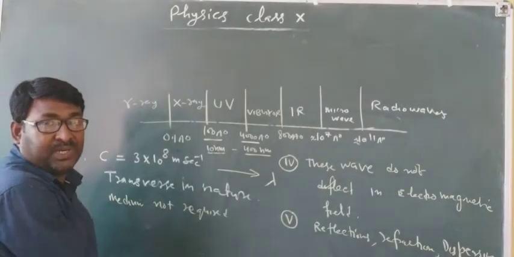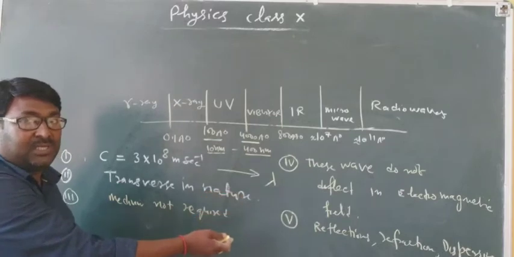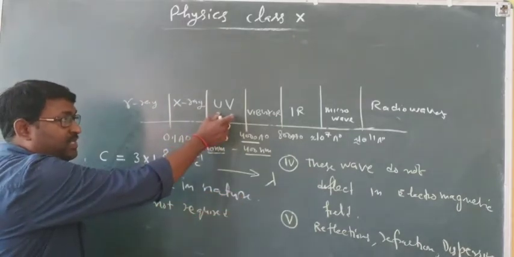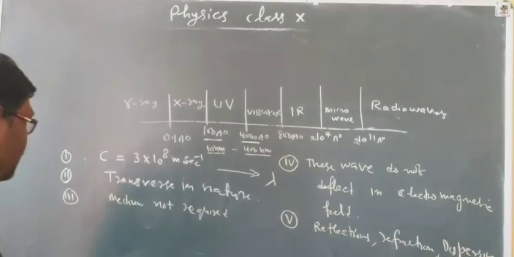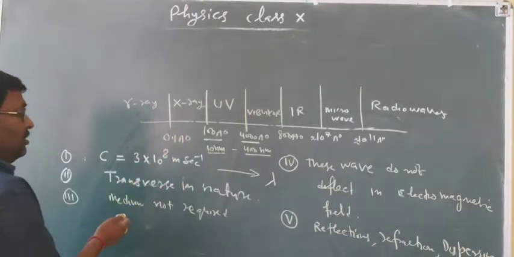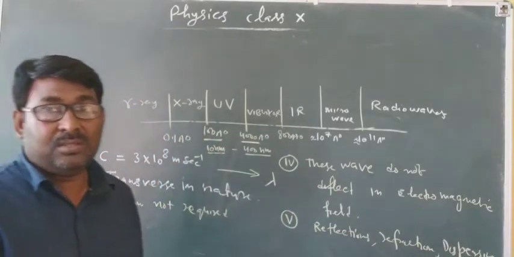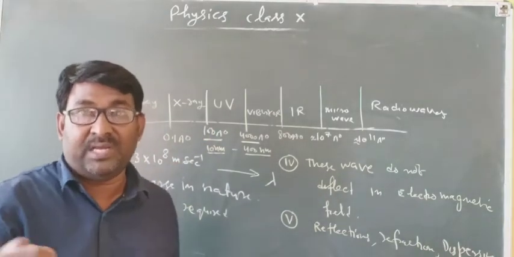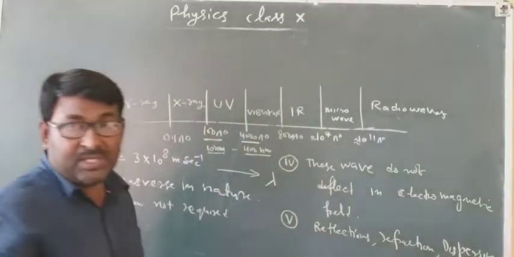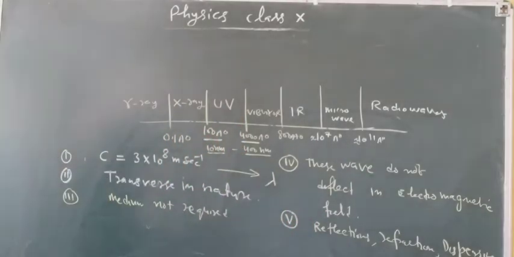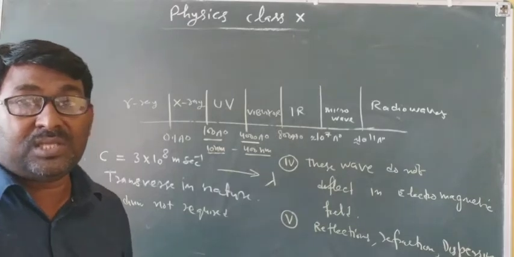As with the common properties, ultraviolet rays travel with the speed of light in vacuum, are transverse in nature, and can travel through vacuum as well as through a medium. They show a strong fluorescence effect, strongly affect the photographic plate, and produce fluorescence on striking a zinc sulfide plate.